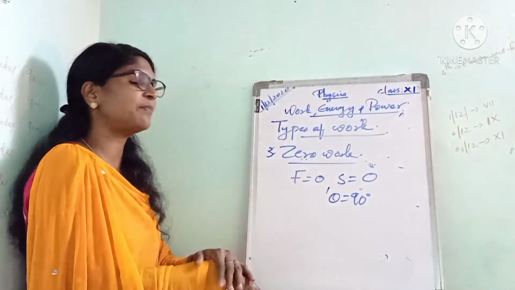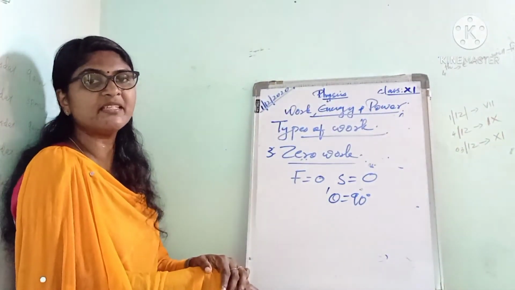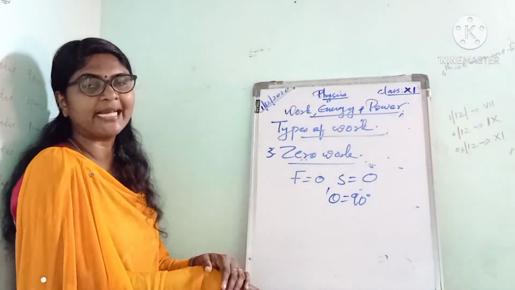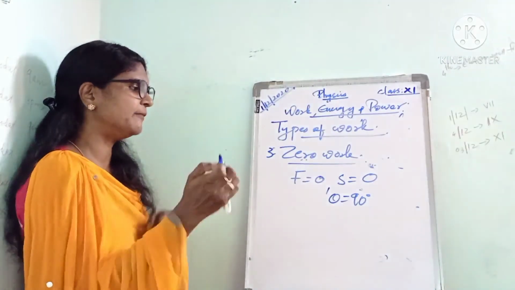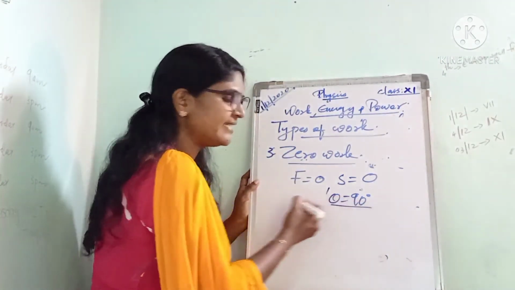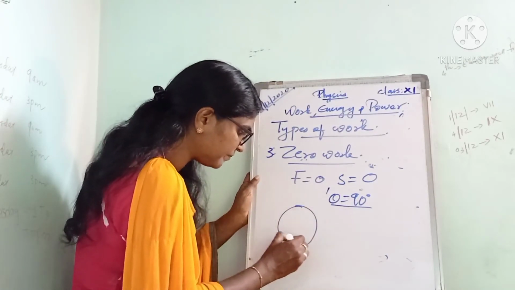Also, if the force and displacement are acting perpendicular to each other, or the angle between the force and displacement is 90 degrees, then the work done is zero. Let us consider an example for theta equal to 90 degrees. Suppose an object moves along a circular path.